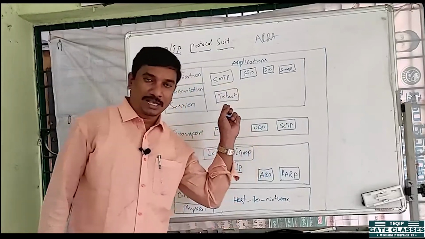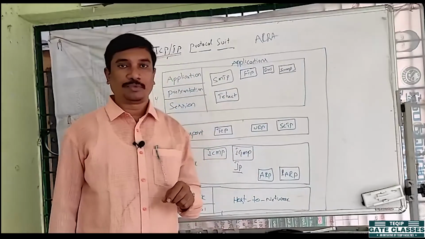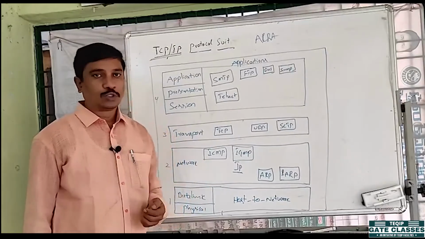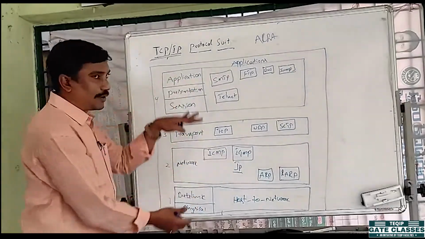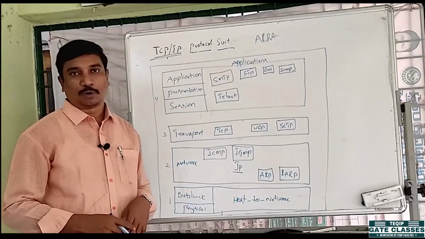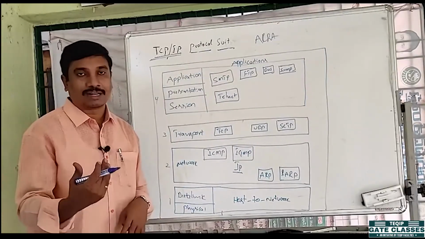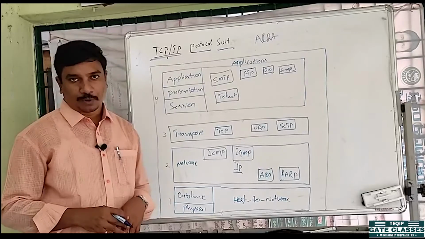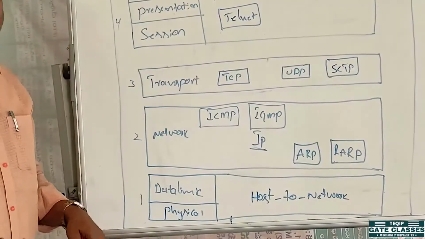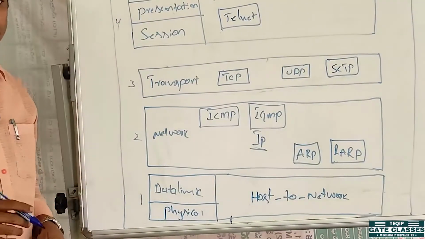Whereas IP is a connectionless protocol and an unreliable protocol. So in this architecture we combine reliable as well as unreliable, connectionless as well as connection oriented mechanisms in the TCP/IP protocol suite.